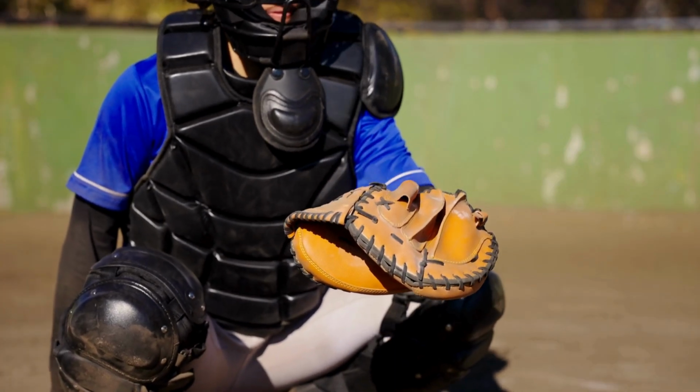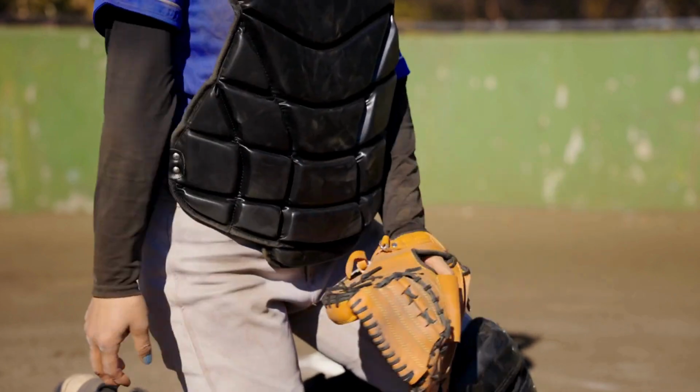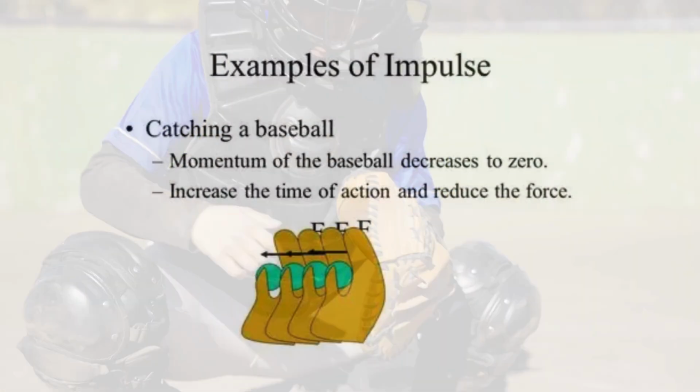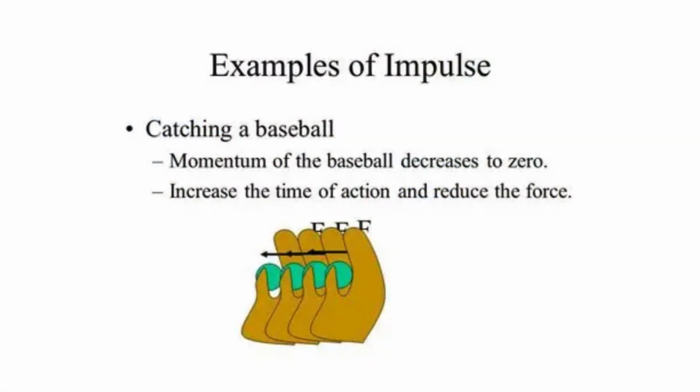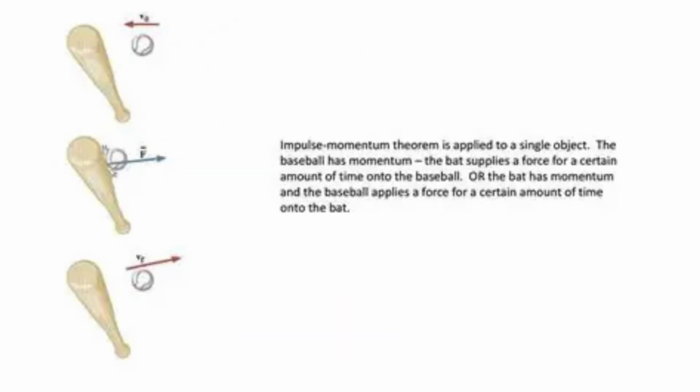Now, compare that to catching the same baseball. When you catch it, you pull your hand backwards as it makes contact. That increases the time the force acts, which reduces the amount of force that you feel. The impulse is the same. It still has to stop the ball's momentum, but spreading it over more time makes the force weaker.